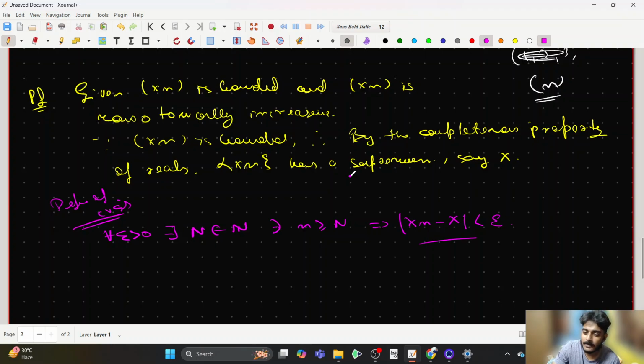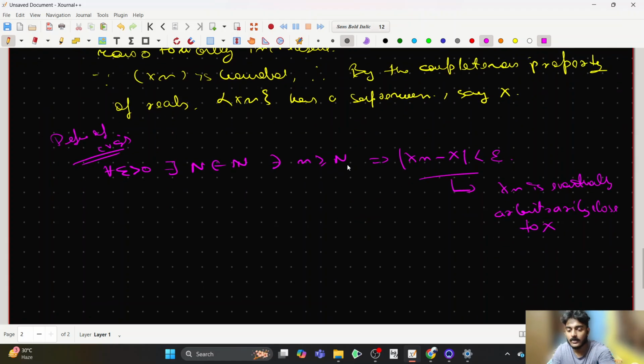The simple sense behind this definition is that xn is eventually, that is after some point in the sequence, arbitrarily close to x. That is, as the number of terms in the sequence gradually increases, xn becomes closer and closer to x. That's what we mean by xn converging to x. So we'll make use of this definition to prove this.